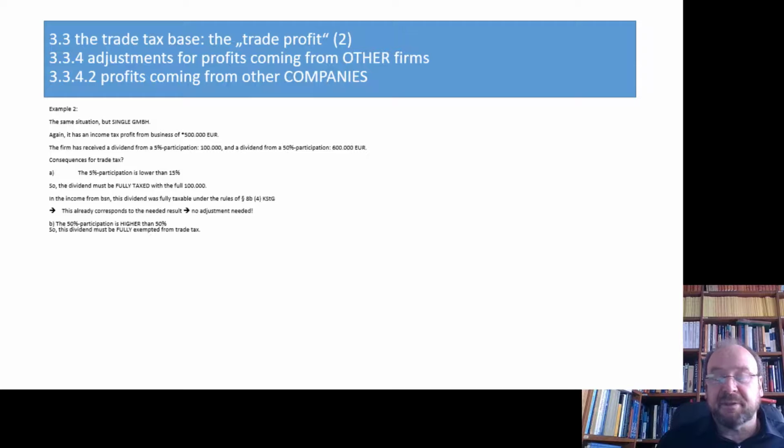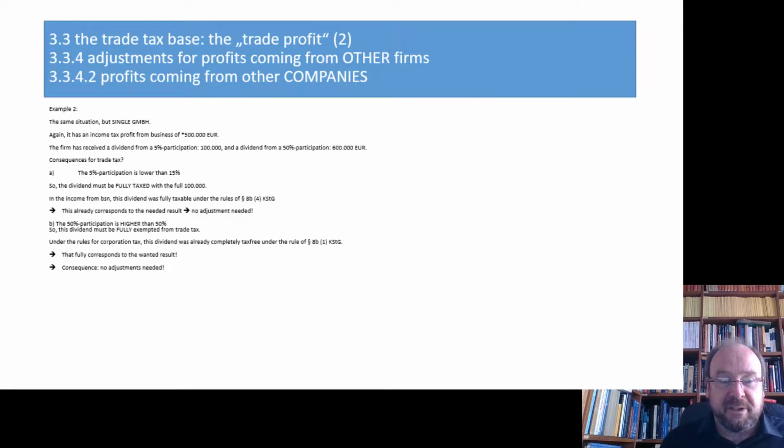The 50% participation is higher than 15%, naturally. So this dividend must be fully exempt from trade tax. And under the rules for corporation tax, this dividend was already completely tax-free when corporation tax profit was computed. That was 8b1 KStG. And that is already identical to what we wanted to have, so no correction under this aspect. Final result, 500,000, correction no, 500,000 trade tax relevant amount.